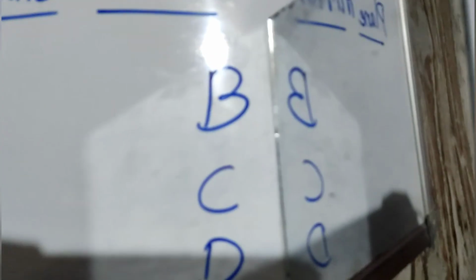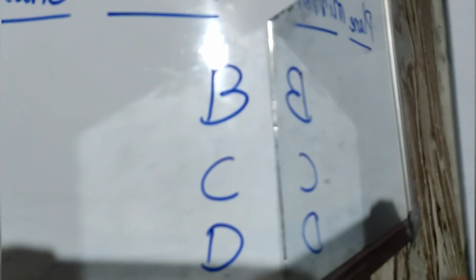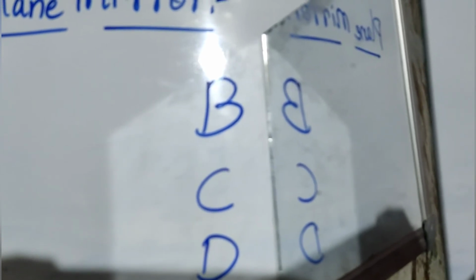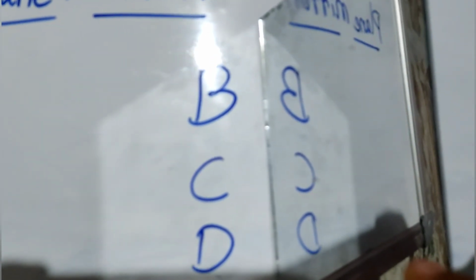The size of the image in the mirror is the same as the size of the object. When we are moving the object towards our eye, the size of the image becomes decreasing. That is, the size of the image decreases when it is moved towards ourselves. Yes? And one more thing about plane mirror is it undergoes lateral inversion, that the right will appear as left and left as right. You can see the alphabets here, B, C, D. They appear in the reverse direction. That is, lateral inversion takes place in the plane mirror.